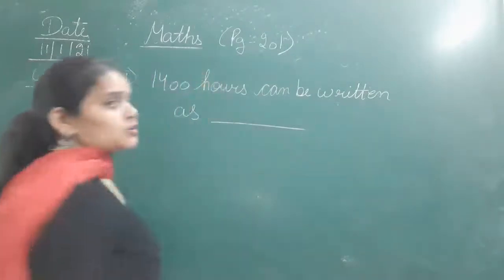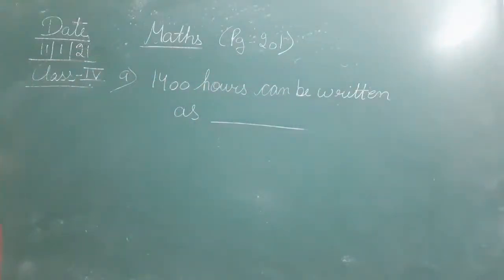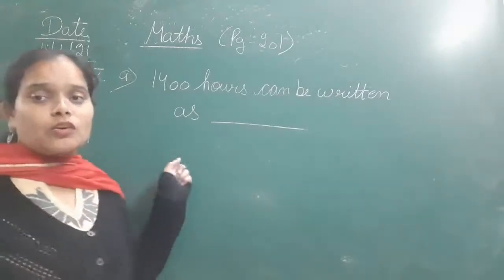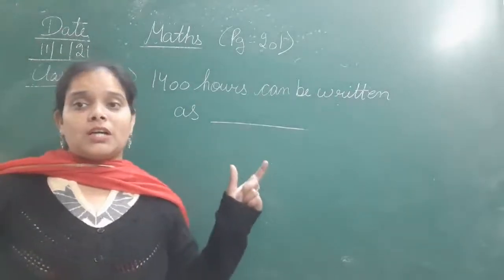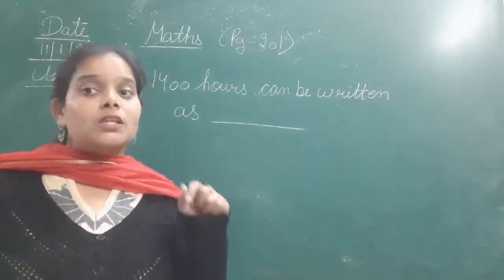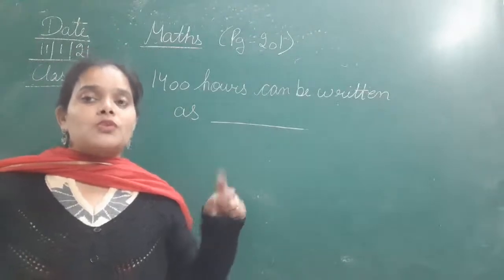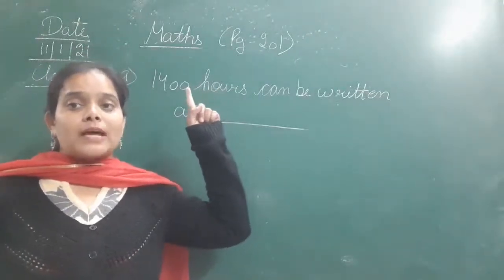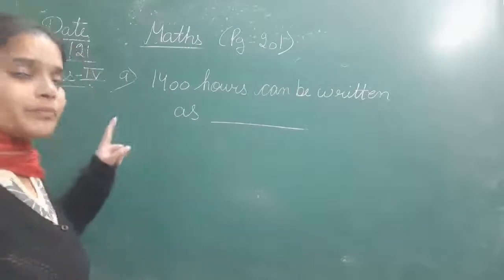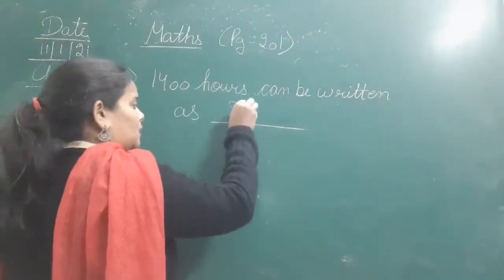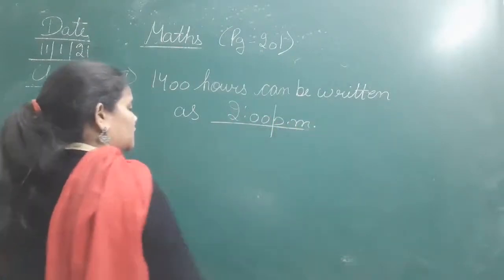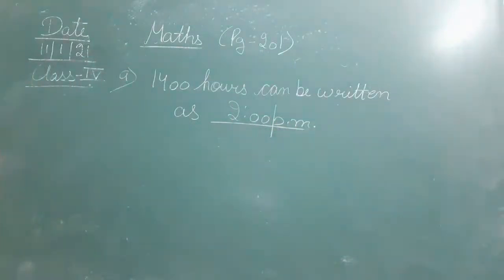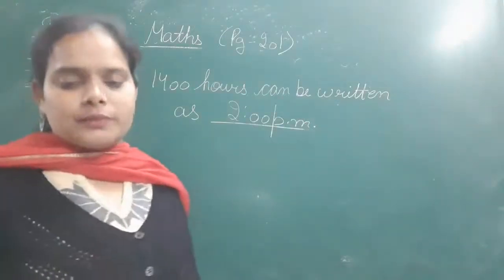तो 1400 hours को आप क्या लिख सकते हो? So देखिए 1400 hour मीन्स, हम वैसे 12 hour clock लेते हैं तो इसमें हम लिखते हैं 1 to 12 AM PM, but if we talk about the 1400, that means we have taken the 24 hour clock format. So 1400 hours को जब हम लिखेंगे, that will be 2 PM. 1400 hours will be 2 PM. चलिए, moving to the 10th.